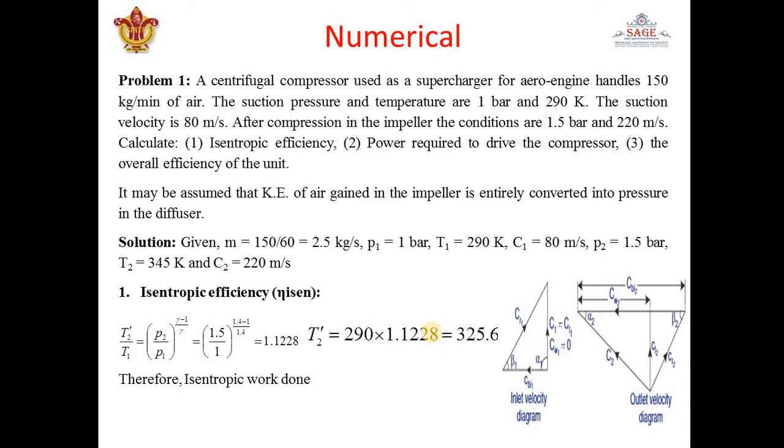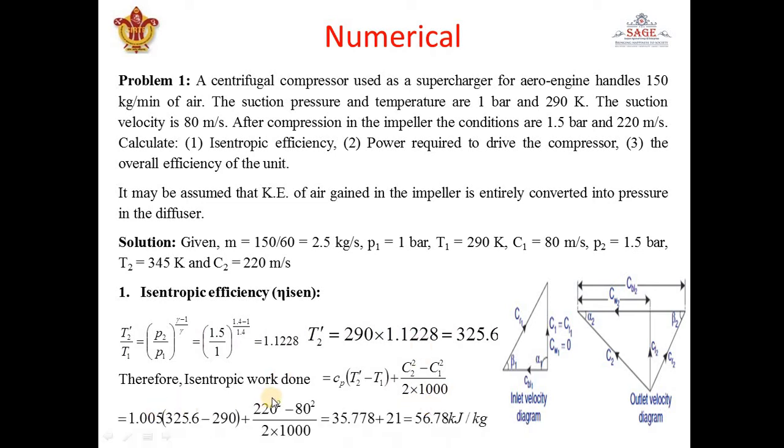Isentropic work done is, the work done we know that W is equal to Cp into T2 minus T1, but here I am talking about isentropic work, so I have to take T2 dash, and again kinetic energy will also come into account here, that is C2 square minus C1 square by 2 into 1000. Okay, 1000 is to convert this kinetic energy into kilojoule, because here Cp is in kilojoule, 1.005, so here we have to divide it by 1000 so that kinetic head is converted into kilojoule. C2 square minus C1 square by 2 kinetic energy is converted into kilojoule. Okay, so we have to divide it by 1000.